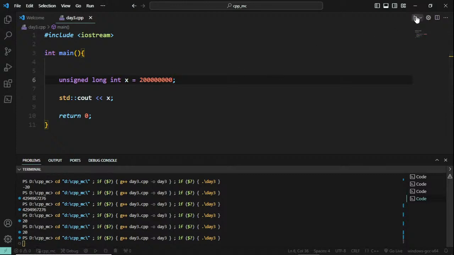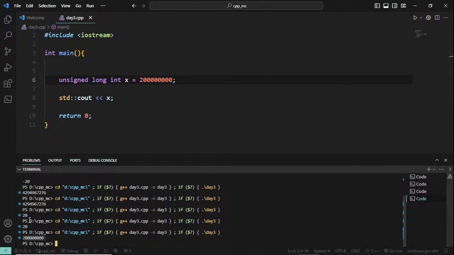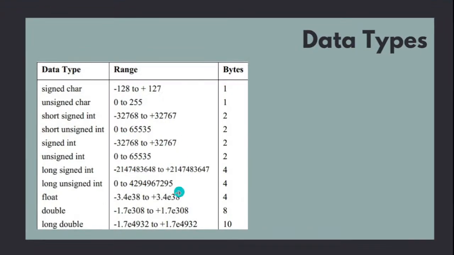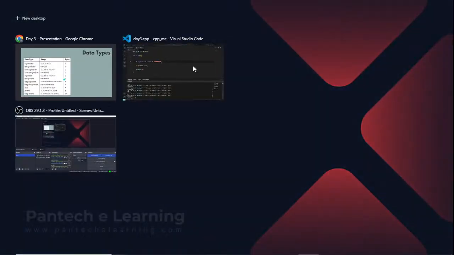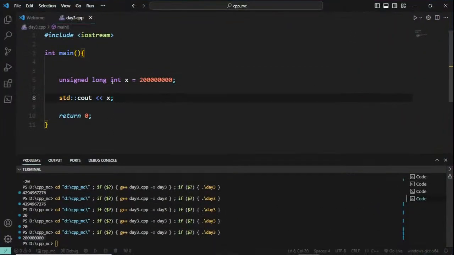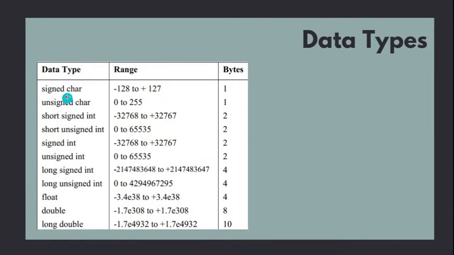Let me run this. I am getting that number because it is a long int. It takes a lot of memory. The number of bytes will increase, but at the same time it can store long numbers. If you try to store it in a normal int, you may get some error. Lengthy numbers can be stored with long integer. Clear about this? So that's it about the integer data type.